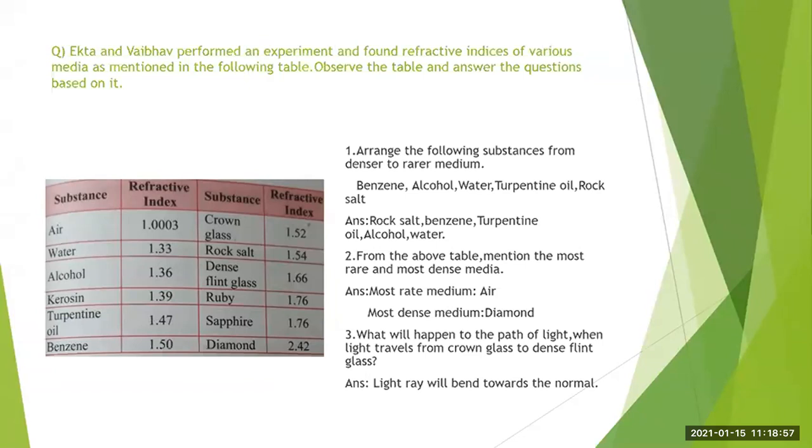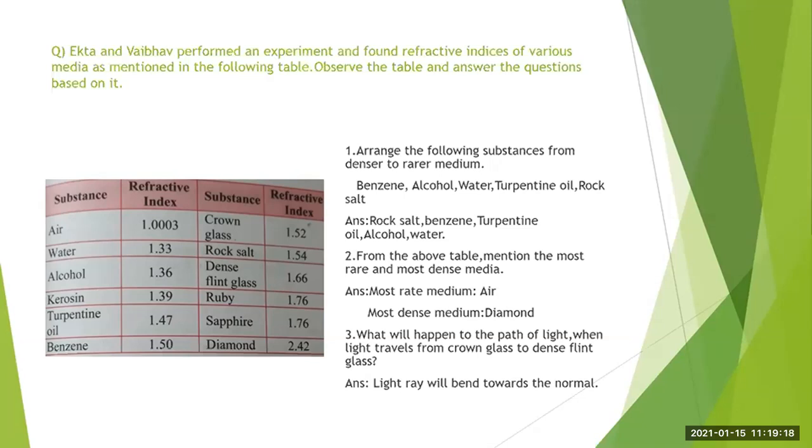Here, Ekta and Vaibhav performed an experiment and found refractive indices of various media as mentioned in the following table. Now observe the table and answer the question based on it. This table will be given in the question paper.